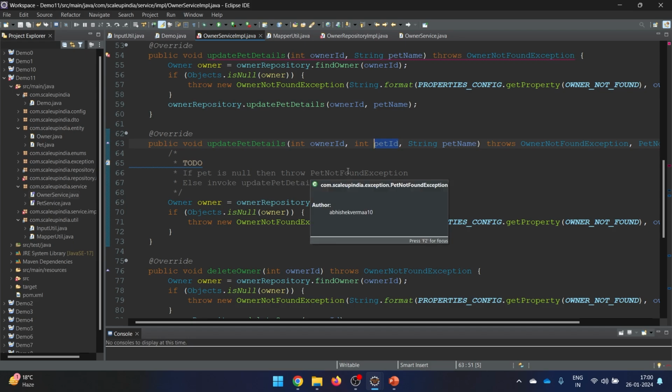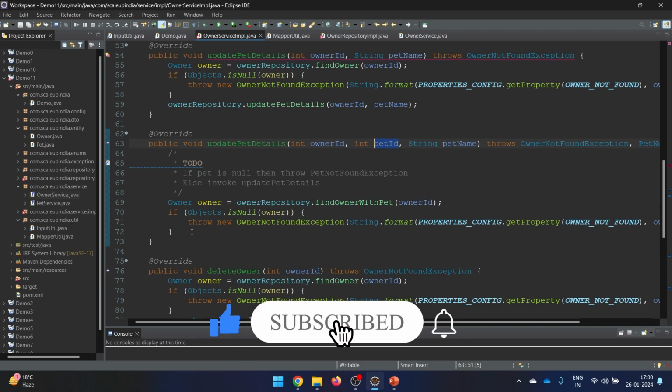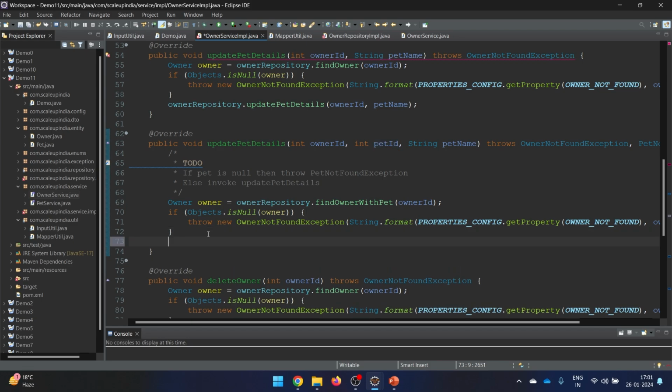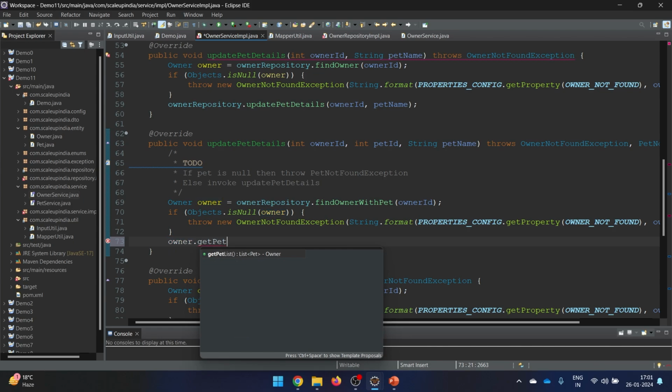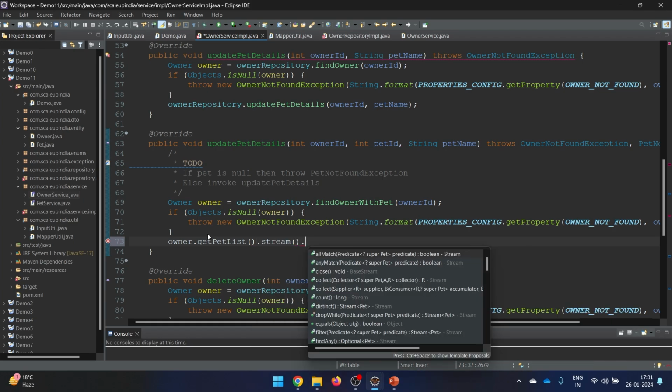Now in order to check whether this pet exists or not, again we need to have some kind of a for loop, or we can go for something like streams also here. Let's see how to perform the same. For this, what we are going to do is get something like this, owner dot get pet list. So first of all we have got the pet list, which provides me the complete pet list. As I mentioned, you can go for the simple for loop or the streams. Let's go for stream. This is the stream, and then we'll put a dot.